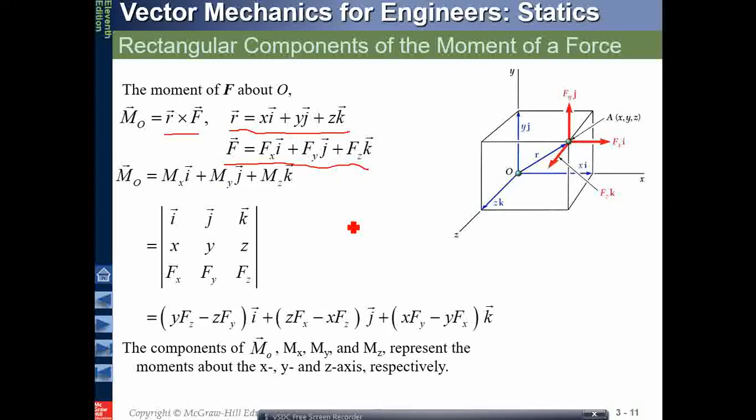So what we can do is multiply them together. Individually we can get the moment components also, just by multiplying, because this moment will also have individual moment components along i, j, k, or along x, y, z. So with the help of a determinant, you can calculate the individual components. This will be Mx, My and Mz. When you compare it with i, j and k, you will get these individual components. So the calculation of individual components of the moments is also very important.